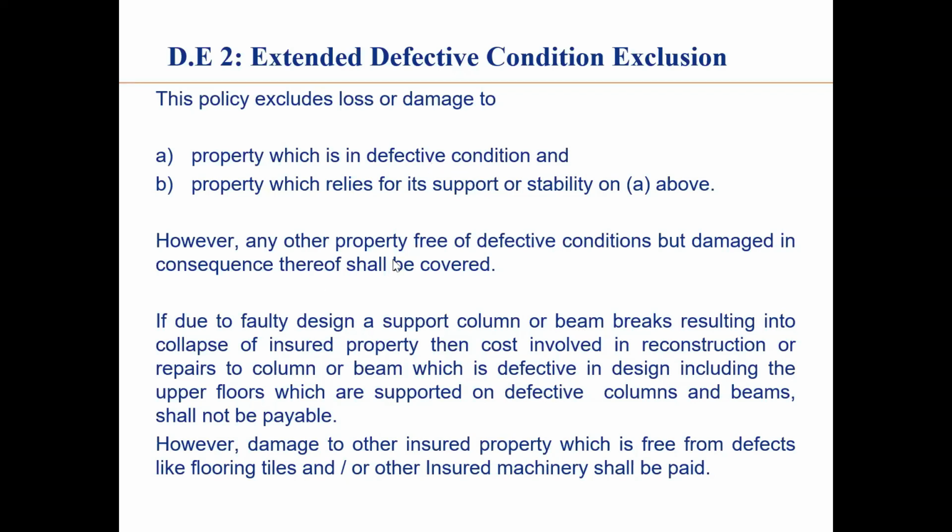However, any other property which is free from defect and which is not supported, that gets covered. Ab iska dekhiye example ye hai, if due to a faulty design, a support beam, column or beam, it breaks, resulting into collapse of insured property, then cost involved in reconstruction and repairs of the column or beam which is defective, it is not covered, including the upper floors जो कि supported हैं वो भी नहीं cover हैं.